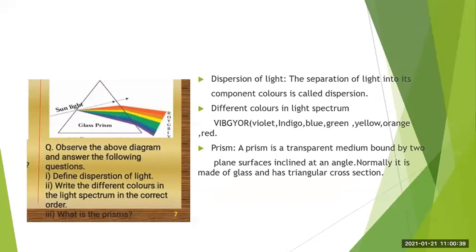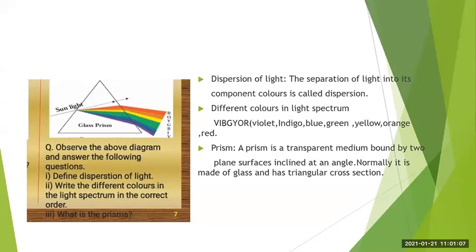Define dispersion of light. Remember one thing: dispersion means separation. White light is getting separated into its component colors. So what is dispersion of light? The separation of light into its component colors is called dispersion.